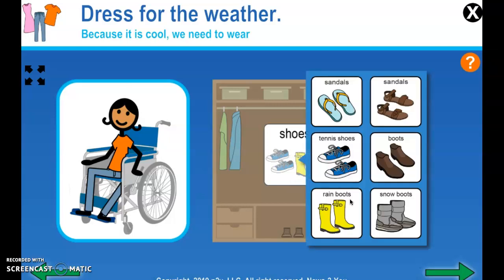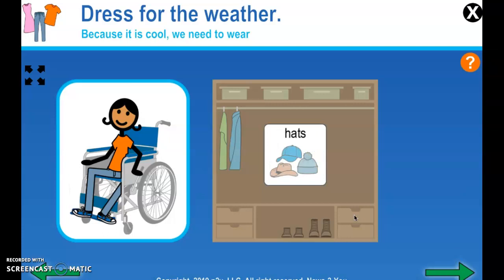Shoes. We don't need rain boots. It's not raining. We don't need snow boots. It's not snowing. We could probably wear any of these shoes, again, depending. I think I'm going to wear some tennis shoes, though. Those tennis shoes are always a good school shoe to wear.